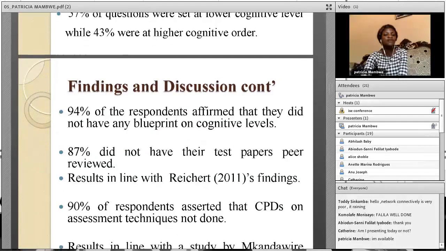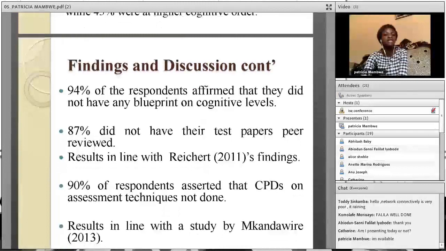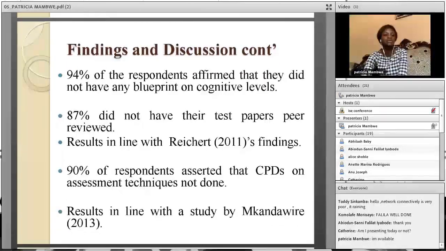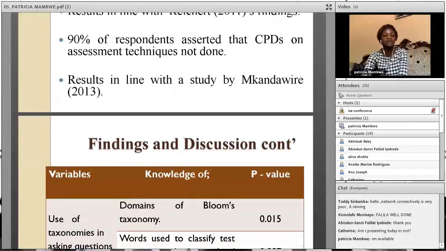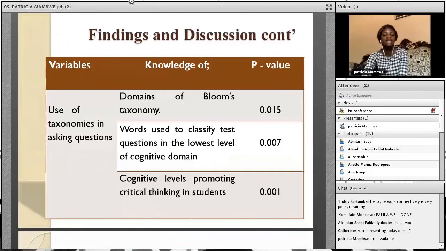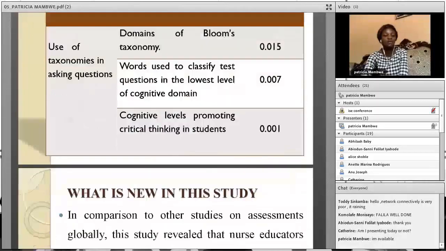In this study, 94% of the respondents affirmed that they did not have any blueprint on cognitive levels, while 87% did not have their test papers peer-reviewed by fellow lecturers. Results are in line with Ratients 2011's findings, who found similar results. 90% of the respondents in this study also asserted that continuous professional development on assessment techniques was not done, and these results are similar to the findings of Mkandawire. In this study, the p-value was less than 0.05, which shows the significance of the study.